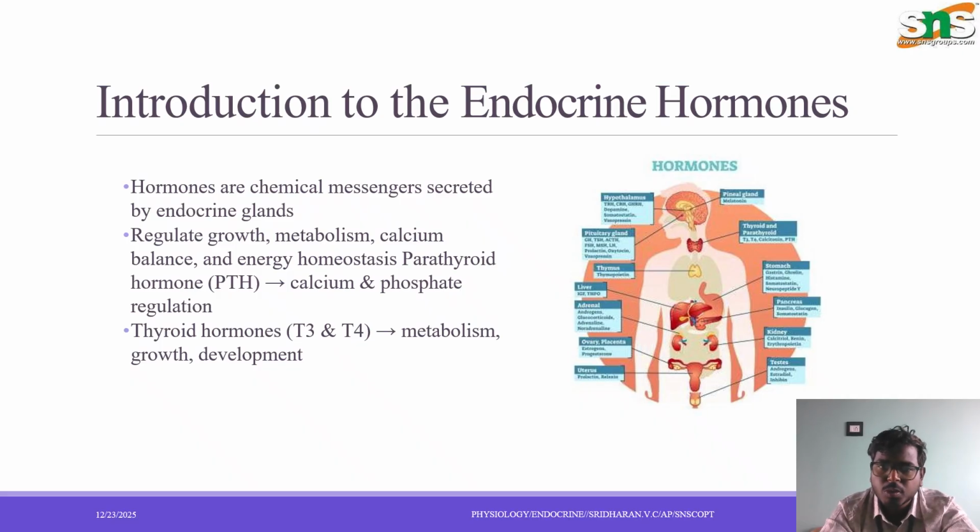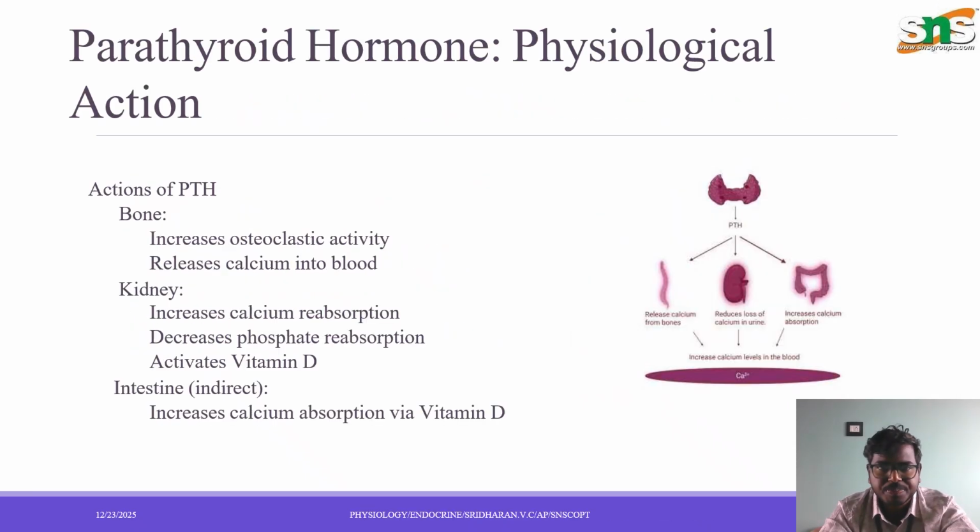And second, we're moving on to thyroid hormones. This thyroid hormone is secreted by the thyroid gland. This thyroid gland is present at the level of T3 and T4. This thyroid hormone mainly helps in regulating the metabolism rate, and it also helps regulate the growth and the development of the human body. So now we're going to see about the parathyroid hormone.